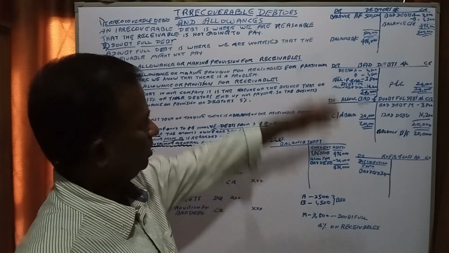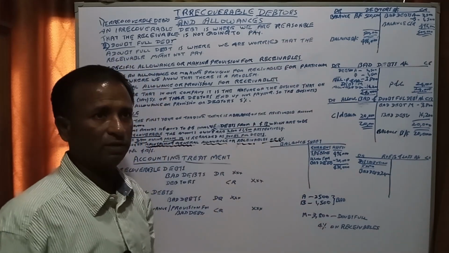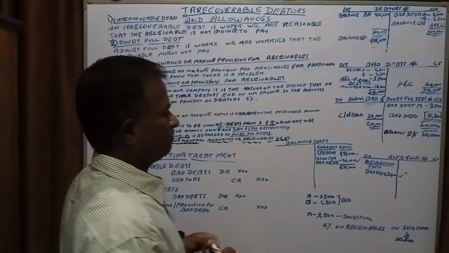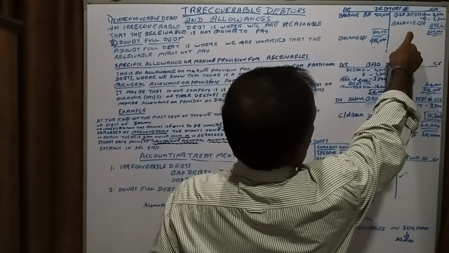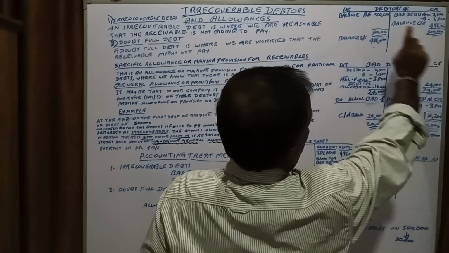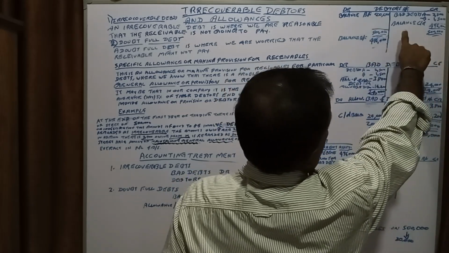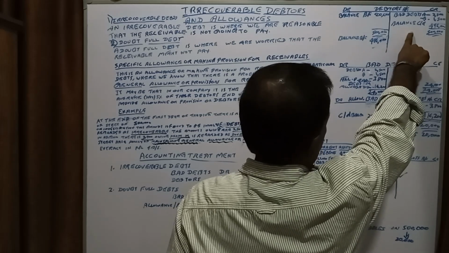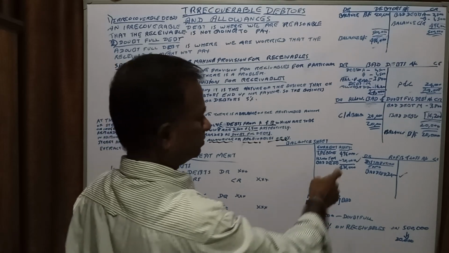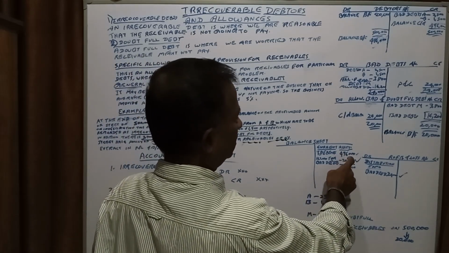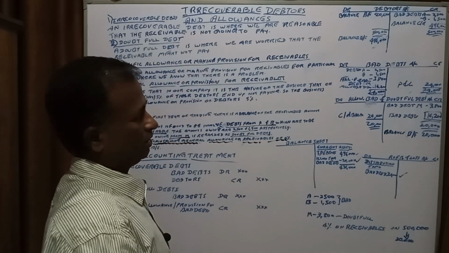Okay, have you understood? Because here trade debtors carried down balance is 500,000, right? There we have written off the 2,500 and 1,500, that is 496,000 is the trade debtors.